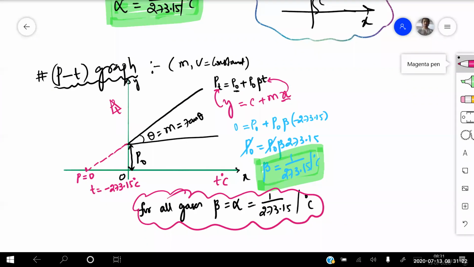Minus 273.15. If you ask me why minus, see, the x-axis is in terms of negative. They did the experiment and got, at a temperature of minus 273.15, the y-axis becoming 0. So this is the pressure at T degree centigrade. Clear for everyone?